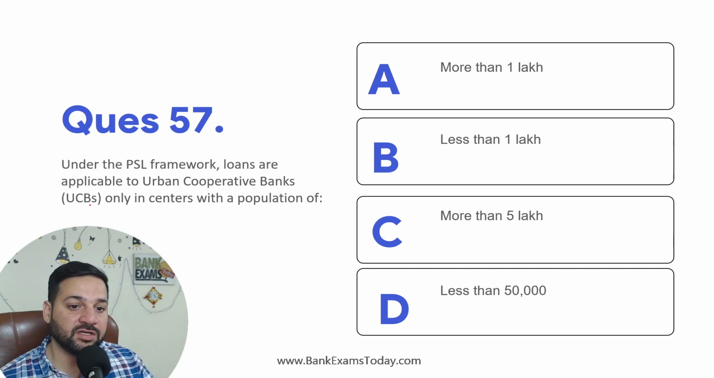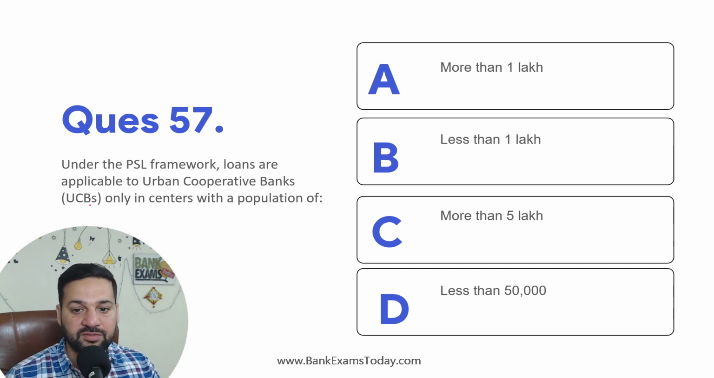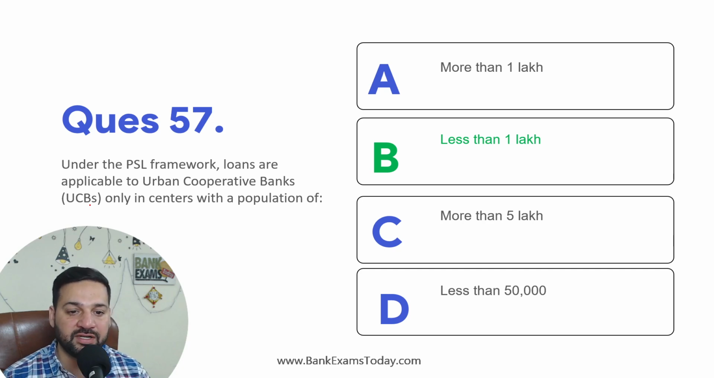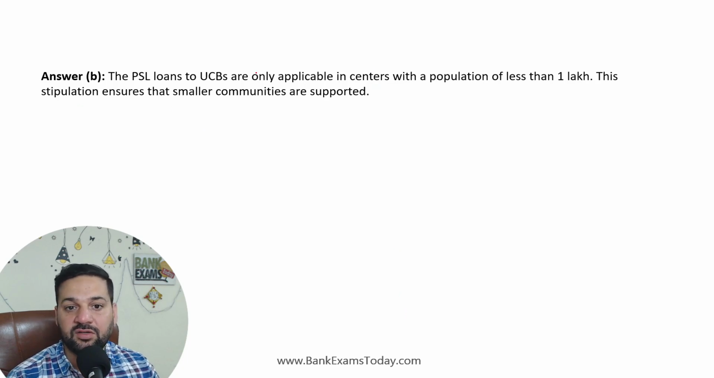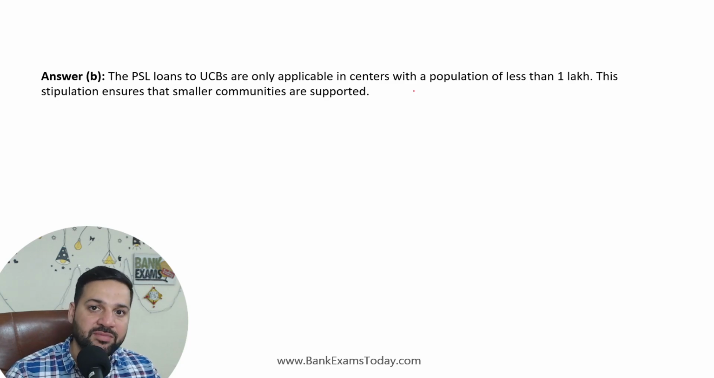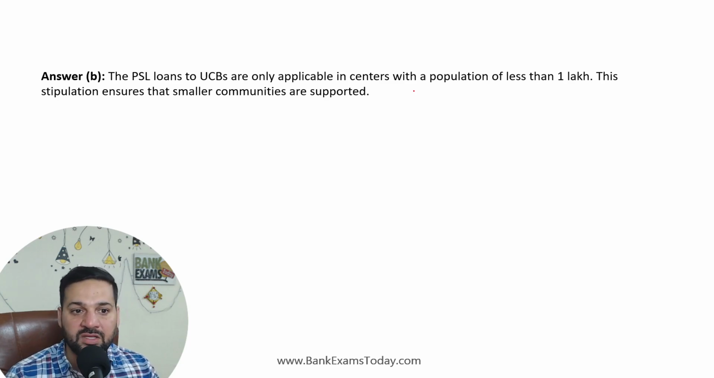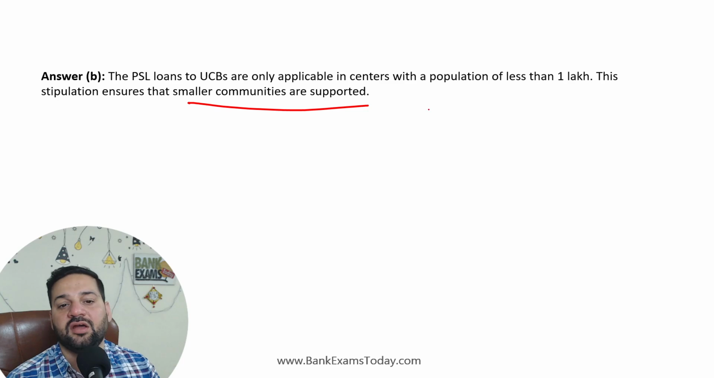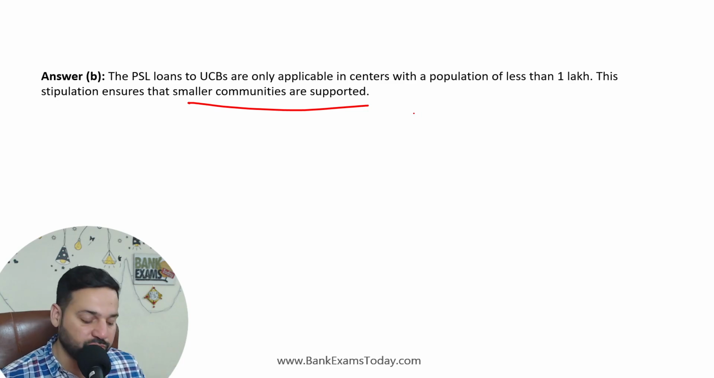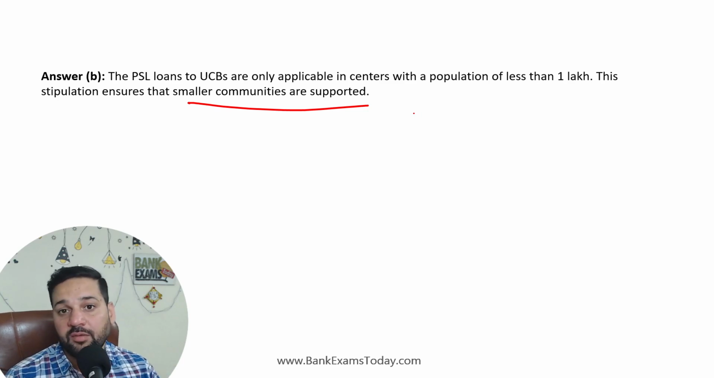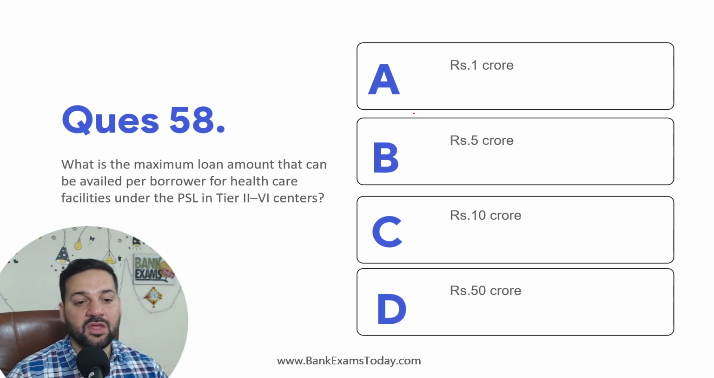Under the PSL framework, loans are applicable to cooperative banks only in centers with a population of less than 1 lakh. The PSL loans to UCBs are only applicable where the population is less than 1 lakh. So this ensures that smaller communities are supported. When UCBs lend where the population is less than 1 lakh, those will be called priority sector lending loans.